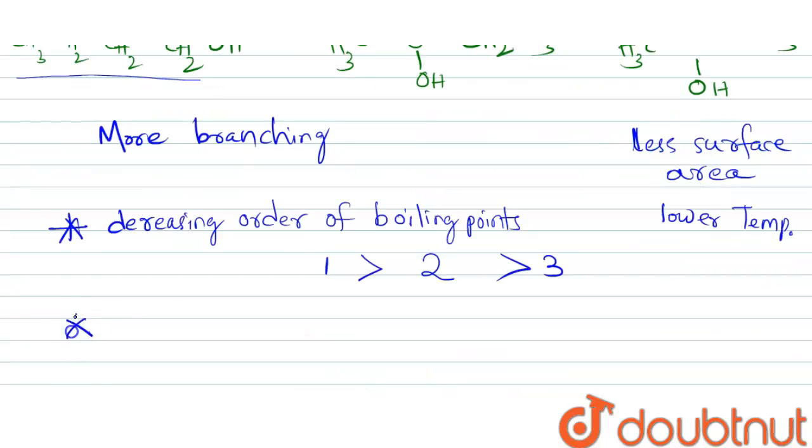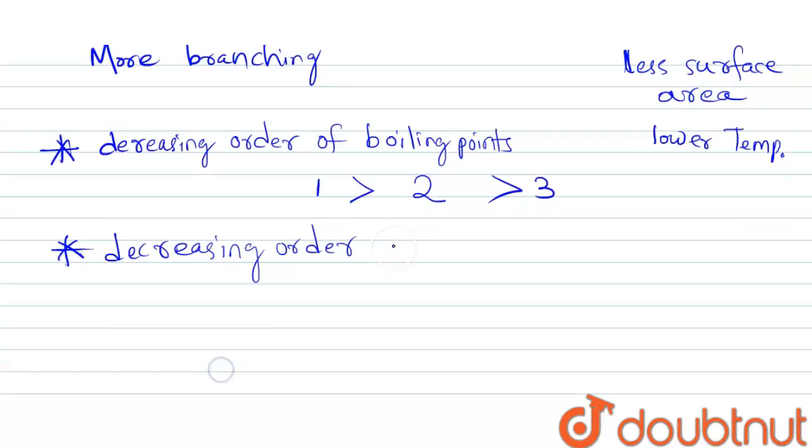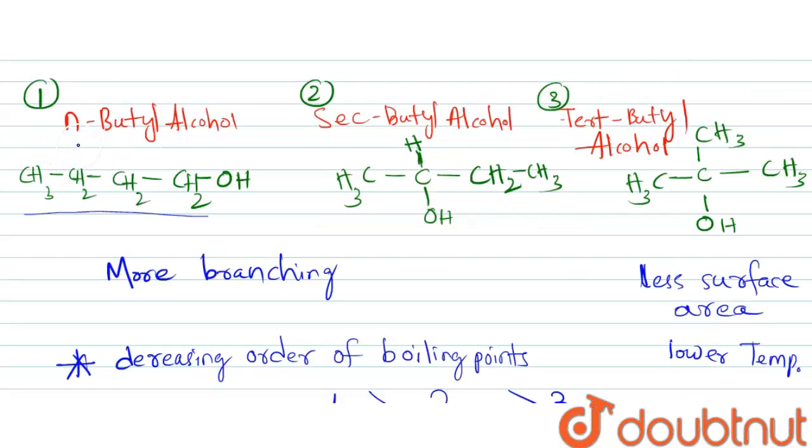Let's see the decreasing order of solubility in water. See, in normal butyl alcohol, the area of the non-polar part is more, so it will be least soluble in water because water is a polar molecule.